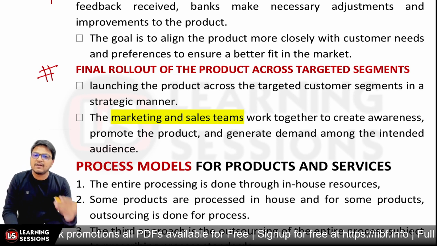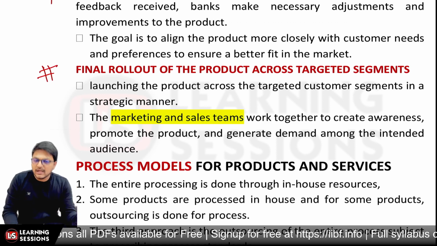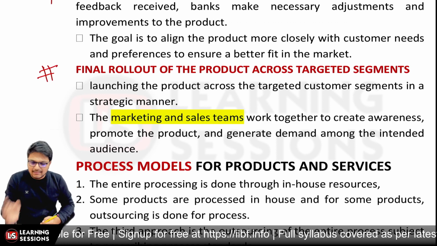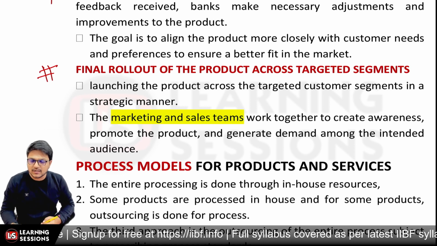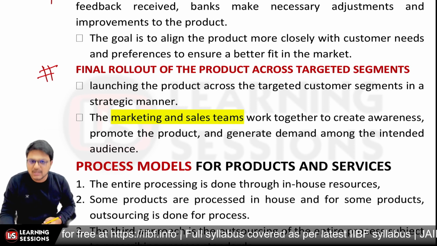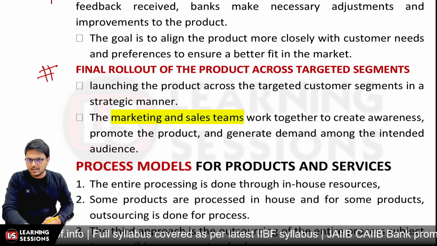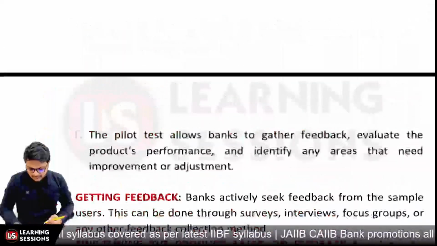Now after that, the final product is to be rolled out, and further the marketing and sales team work together so that they can create awareness related to the new product, promote the product, and generate demand among the intended audience. That's the final rollout. So what are the different processes?